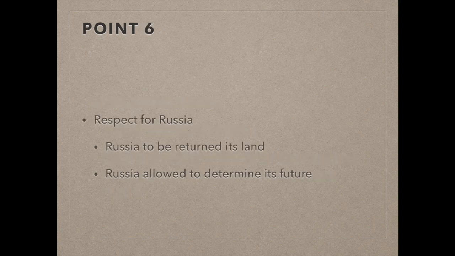The sixth point was Russian inclusion in the peace negotiations and return of all Russian territory lost in the war. Russia would, however, after Wilson made the announcement of the 14 points, make a peace treaty with Germany to end the war and actually lost a lot of territory. So this point would come back in again as the war actually ended.